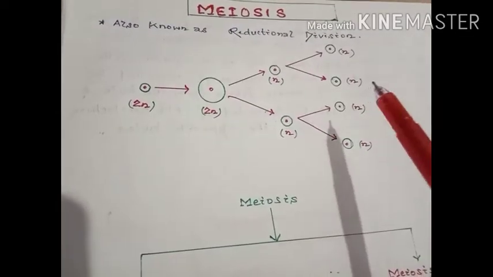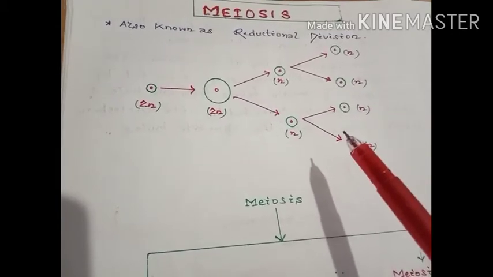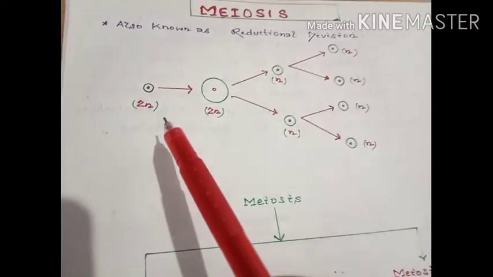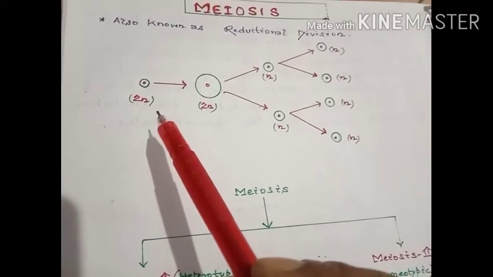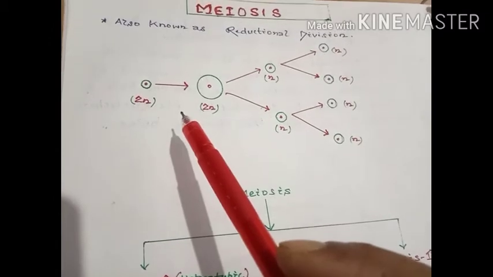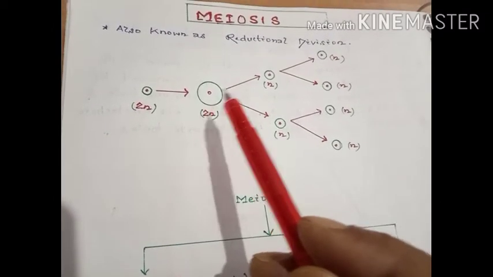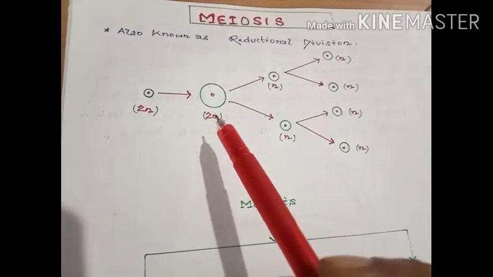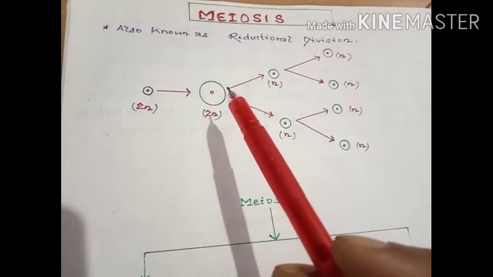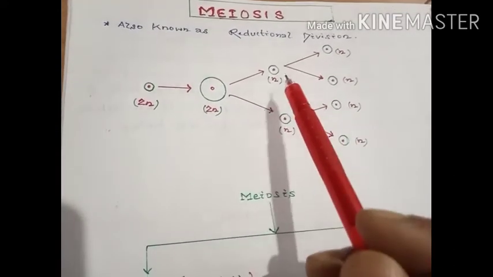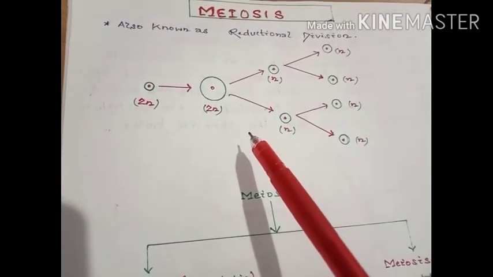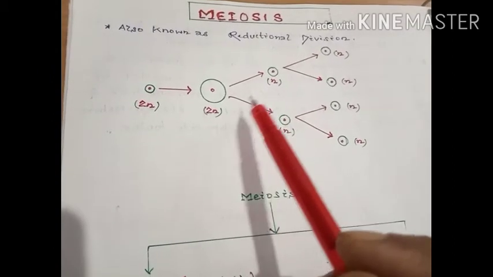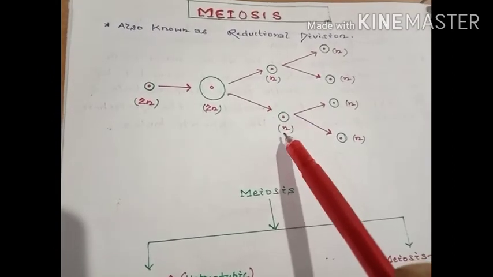So due to the process of meiosis, haploid daughter cells are formed. For example, if a parent cell having a diploid set of chromosomes undergoes meiotic division, then at first the cell increases its cytoplasmic content and divides into two daughter cells, and within this first stage we can observe the diploid nature getting converted into haploid nature.